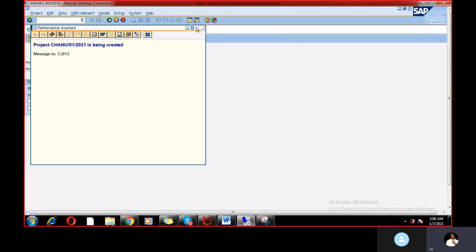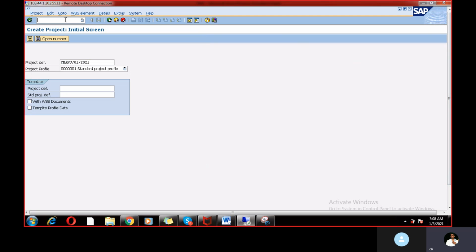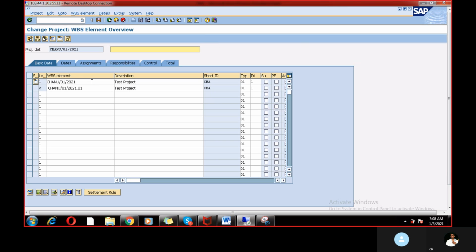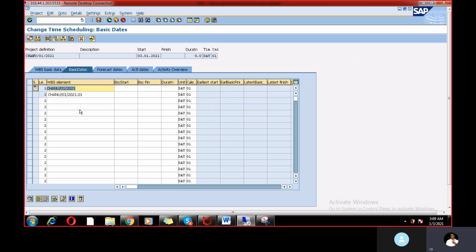And you want to check this, if you want to edit this project, then go to CJ02. Okay, and here you give the project definition and click enter. Here all the details like our WBS elements and the short ID and priority. Okay, in the dates place you can also see all the information, calendar and dates also coming.